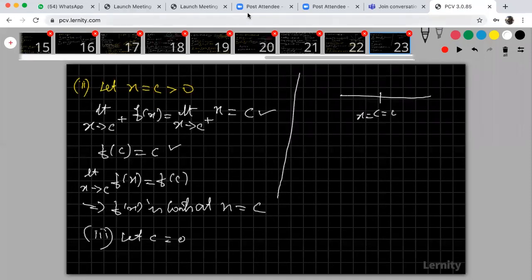Are you able to see the video and audio? Yes. Okay, Kana, we will finish this problem.